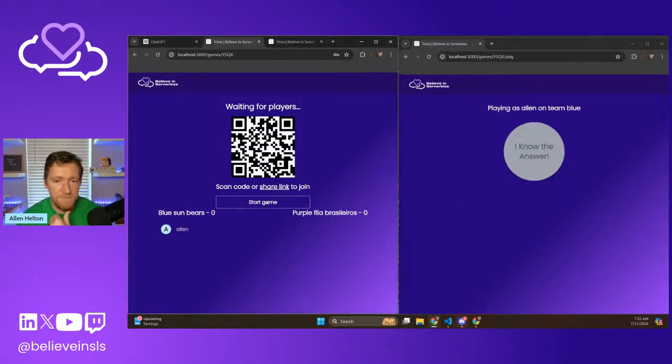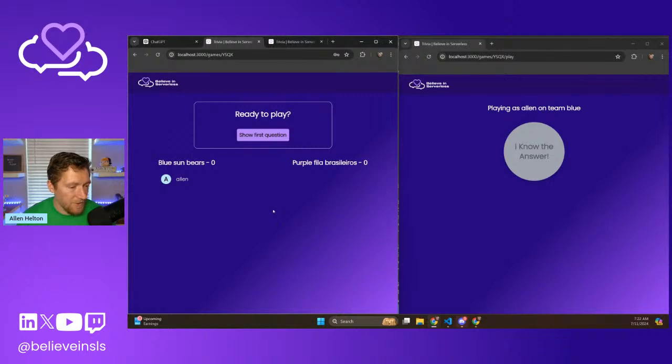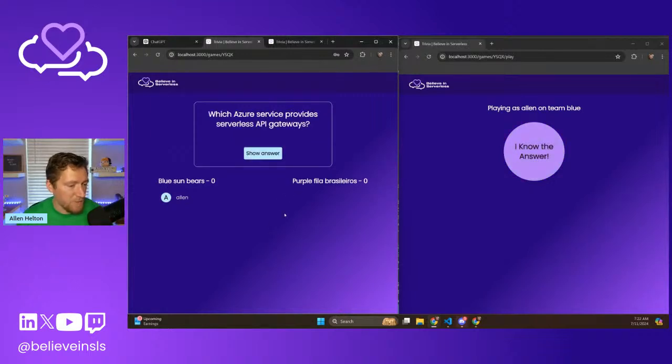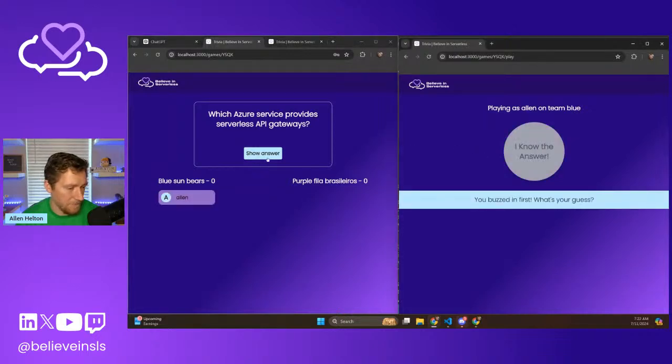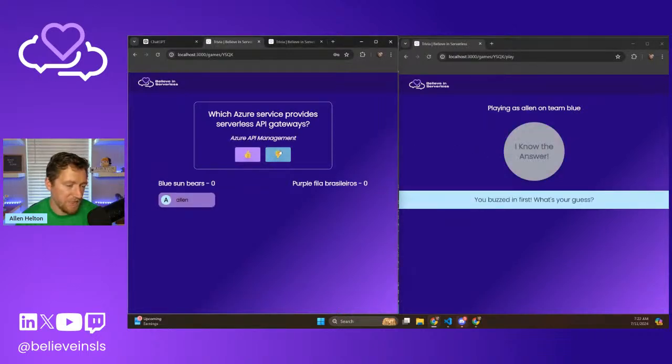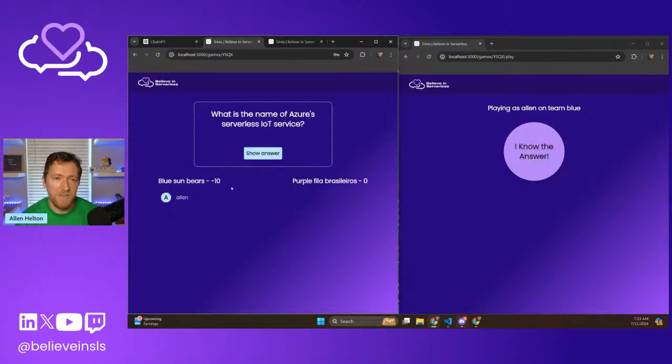All right, here we go. Show the first question. Which Azure service provides serverless API gateways? Is it API gateway? Is it Azure API gateway? API management. Okay. There we go. So that was our problem before. I just forgot to set that value. Okay, so we have -10 points.